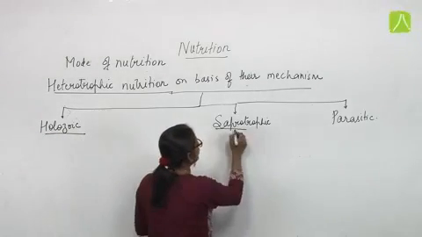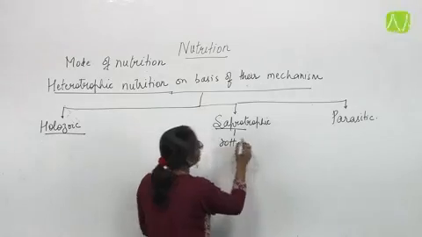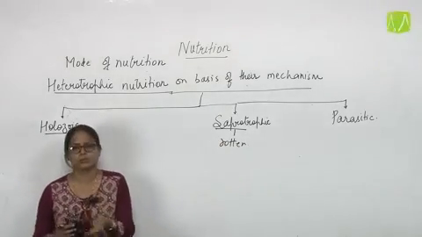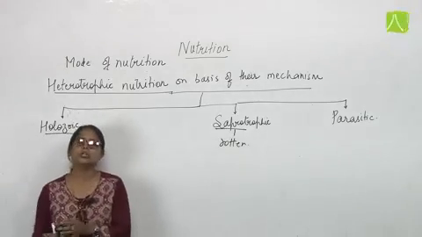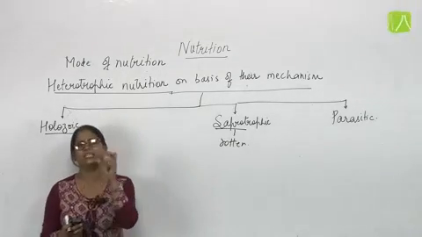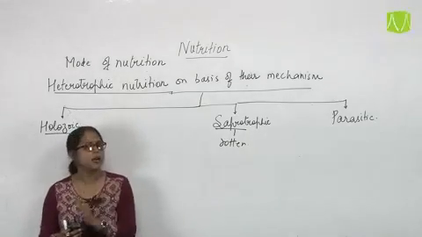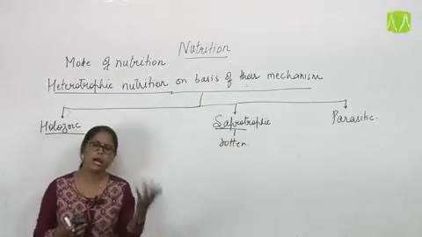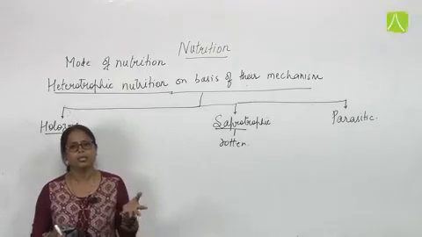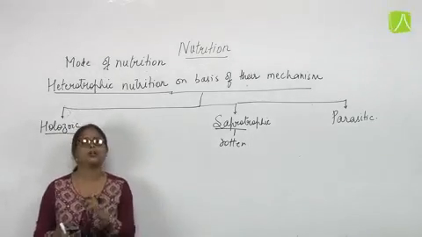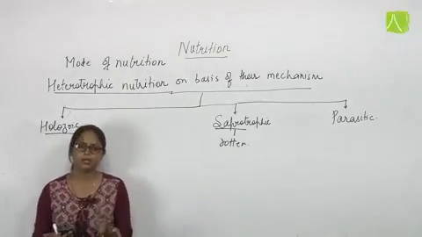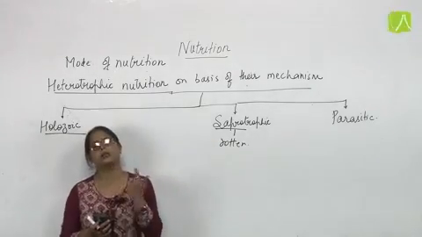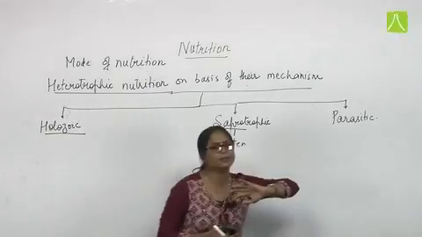Saprotrophic means, sapro means rotten, जिसे हम कहते हैं सड़ा हुआ. ठीक है, so the saprotrophic mode of nutrition includes the process in which the organism is feeding on the rotten or dead and decayed forms of plant and animal. Here these organisms release digestive enzymes and then decompose or degrade those dead remains or decayed forms of plant and animal to release energy out of it. So that includes saprotrophic.